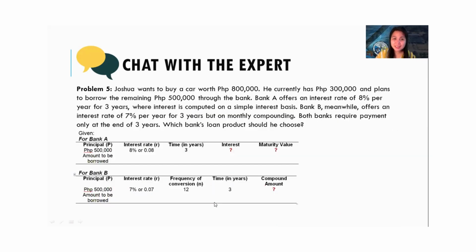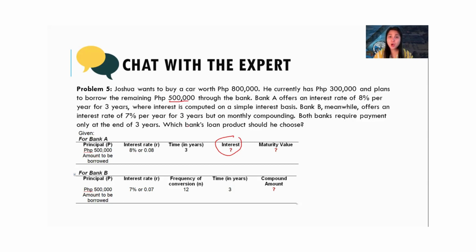If you see the next one, the interest rate is missing. You check on the first one. Joshua wants to buy a car worth 800,000. He currently has 300,000 and plans to borrow the remaining 500,000 through the bank. So what will be borrowed from the bank is only the 500,000.